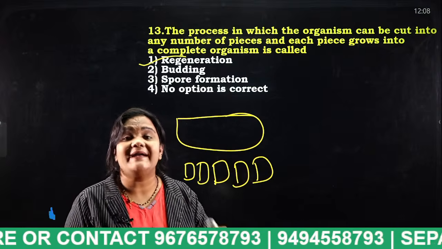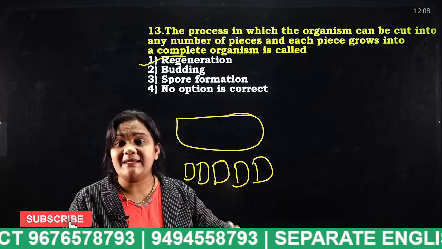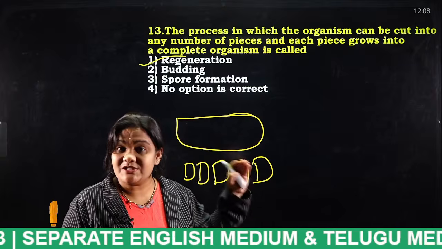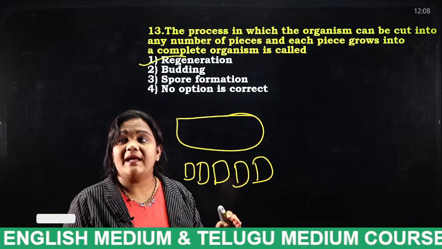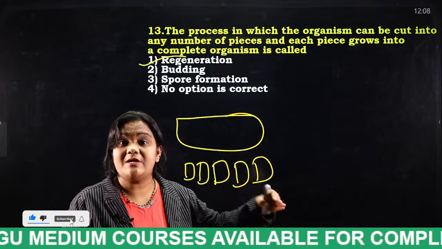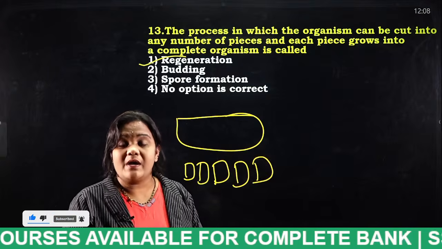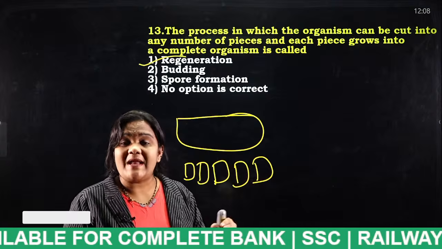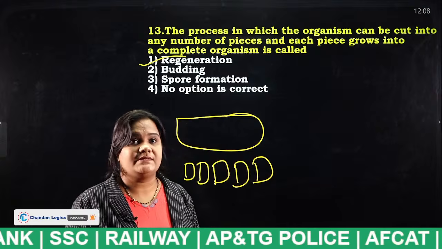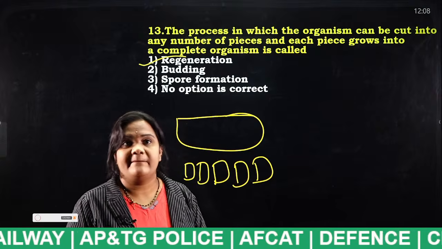Okay, very good. So tell me some of the examples of this regeneration, students. Like Hydra. When you look at the Hydra, what happens here? Hydra is nothing but regeneration process. And amoeba is nothing but it goes asexual reproduction, binary fission. When it comes to planaria, what happens? Segmentation. So these are some of the things. Yes, very good.